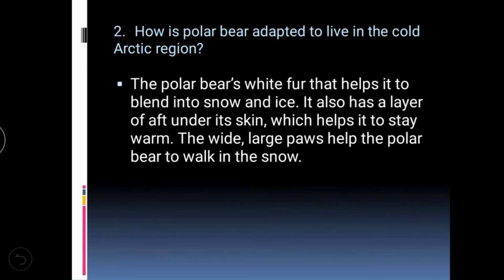The next question: how is the polar bear adapted to live in the cold Arctic region? The polar bear's white fur helps it to blend into the snow and ice. The first major adaptation is that the polar bear's fur is white in color, so it helps to blend into the color of the snow or ice.